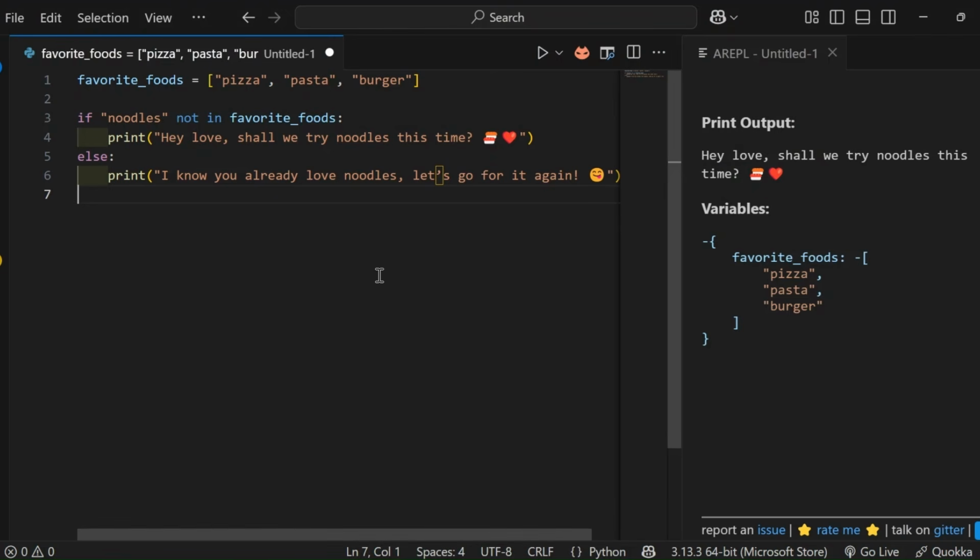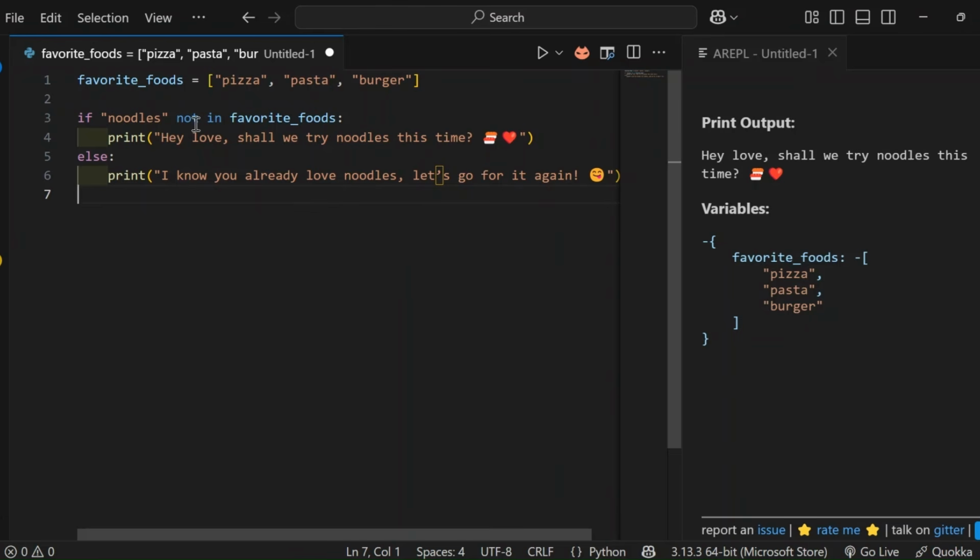Consider a boyfriend took his girlfriend out for dinner. He wanted to make her happy by picking a food that she might enjoy. He thought about her favorite foods like pizza, pasta, and burger. Then he asked, should we try noodles today? Before suggesting it, he is verifying whether noodles are already part of her favorite list or not.